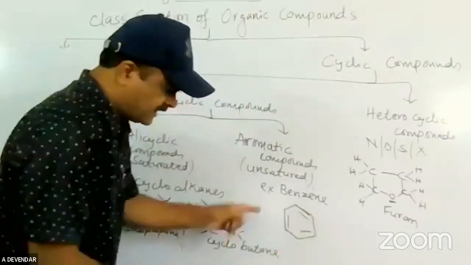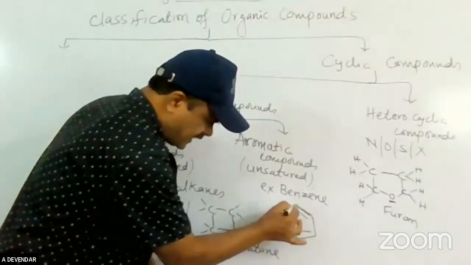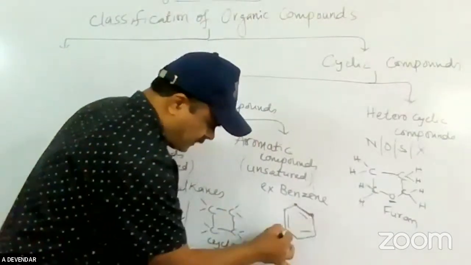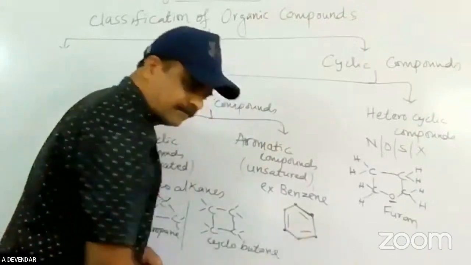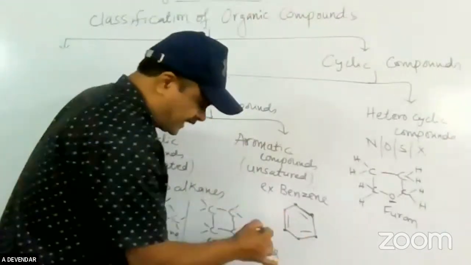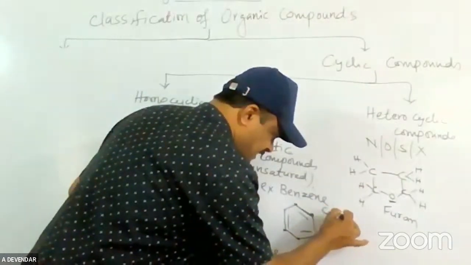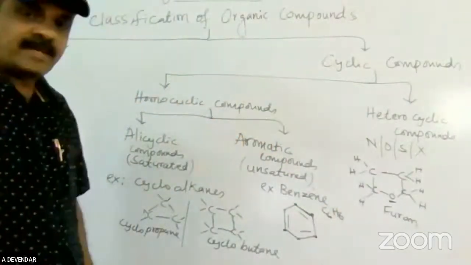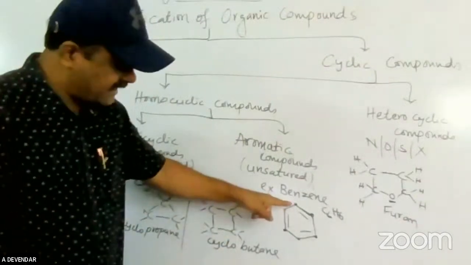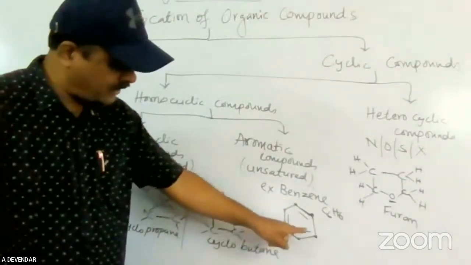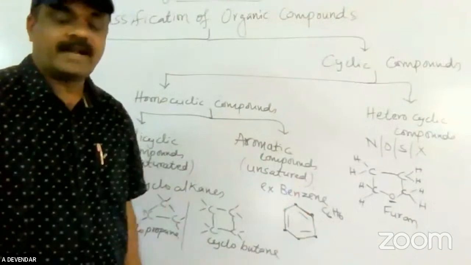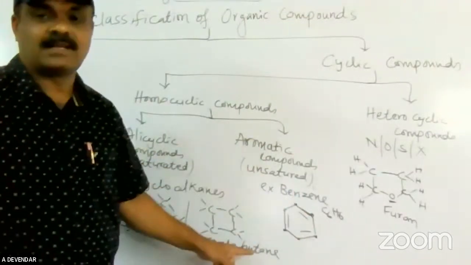See friends, this is nothing but carbon atom. Here carbon, here carbon, carbon atom, carbon atom. The presence of the carbon atom means the formula of benzene is C6H6. Here single bond is there, double bond is there: single bond, double bond, single bond, double bond. It is called an aromatic hydrocarbon.